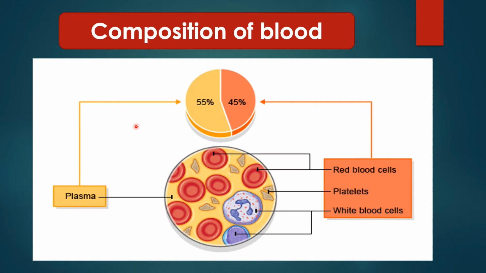Now let us discuss how much part all four contain in the composition of blood. Plasma covers 55% of the blood, whereas red blood cells, platelets and white blood cells collectively make 45% of the blood.